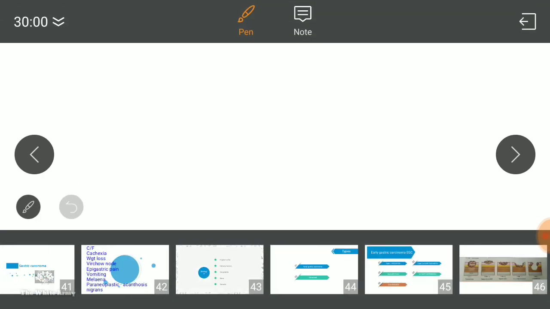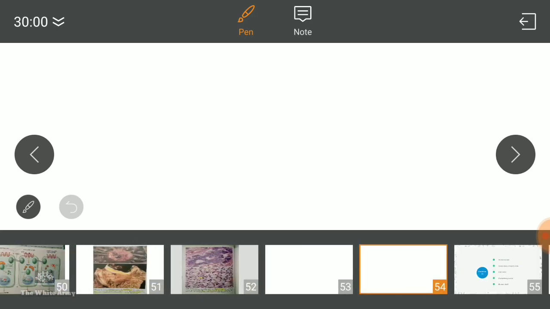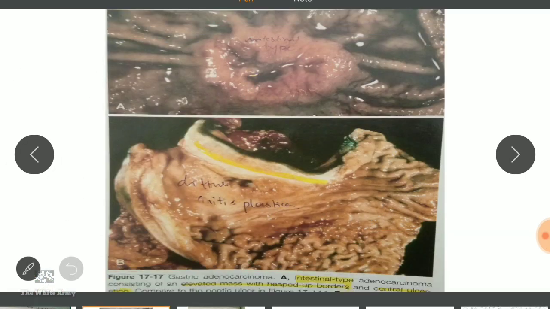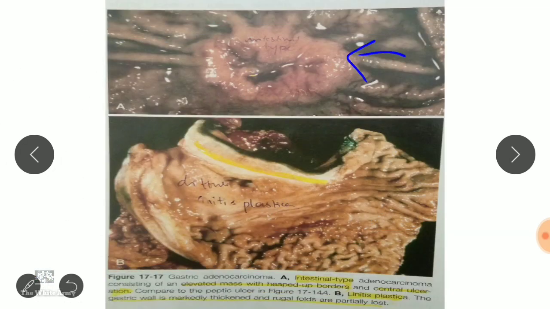We now talk about where all this occurs, but we will see the pictures first. This is the intestinal type, an elevated mass with heaped borders, with rolled out margins, whereas in ulcers you have punched out margins. Here you have rolled out margins. This is the diffuse type, and this is the intestinal type. This is the diffuse type. This is Linitis plastica.